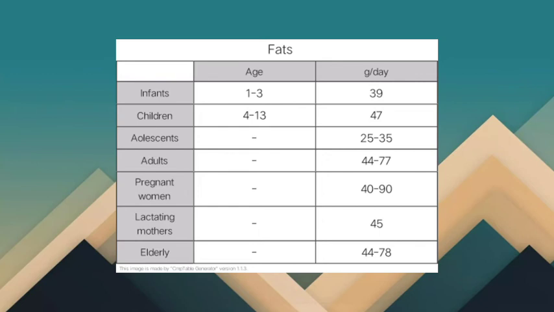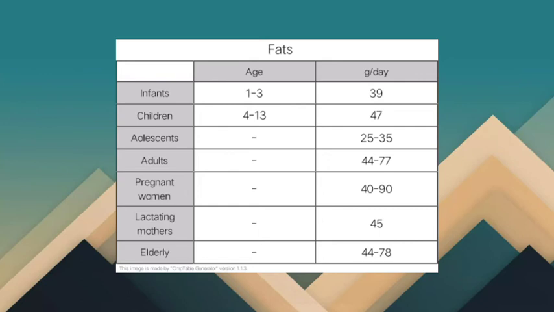So we have here another table containing the recommended daily allowance of fat for the different life stages. For infants of 1 to 3 years, we have 39 grams of fat per day. For children aged 4 to 13 years old, we have 47 grams of fats per day. For adolescents, we have 25 to 35 grams per day. For adults, we have 44 to 77 grams of fats per day.